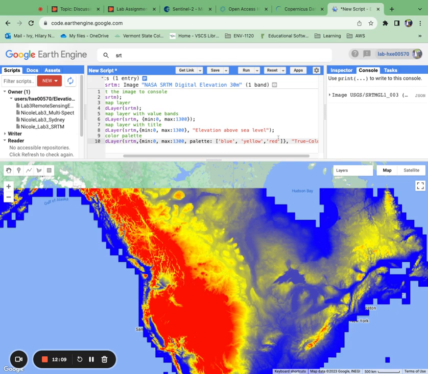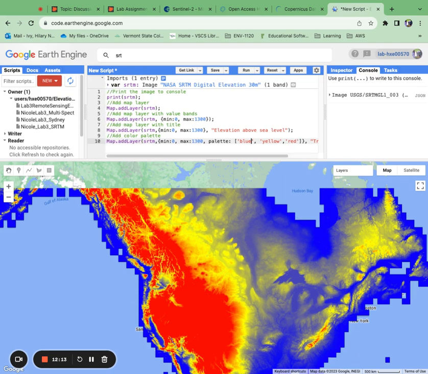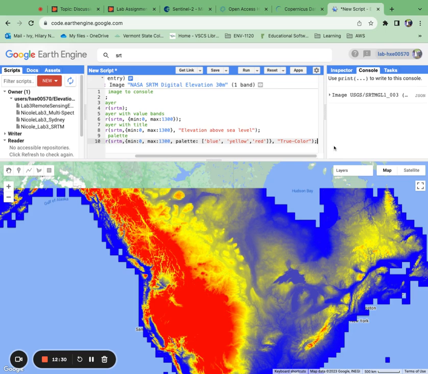Now, in theory, I could adjust the colors. I could do a false color if I wanted to. So I have that option available to me. And let's see. I am going to do that next.